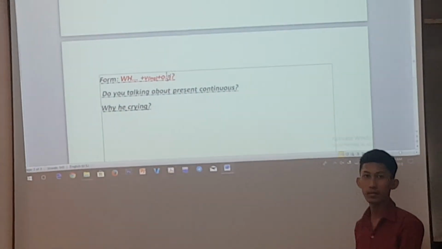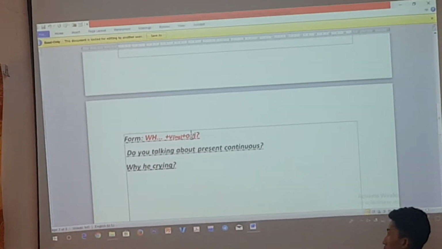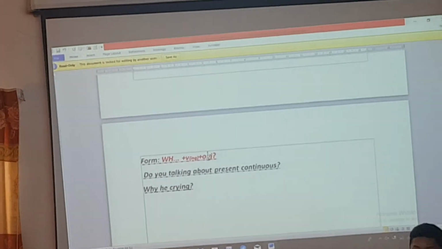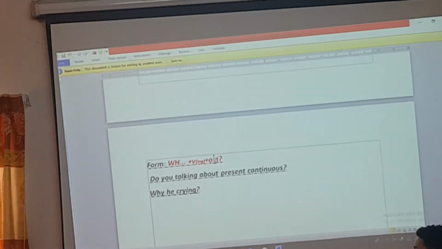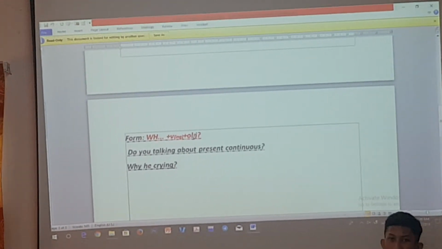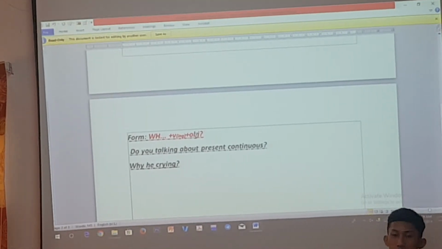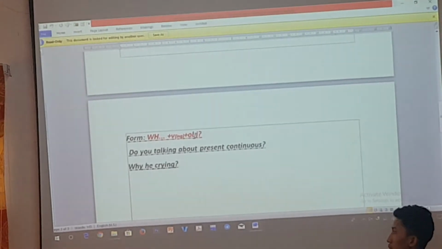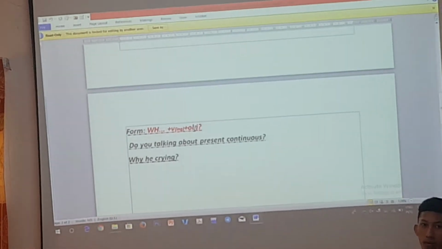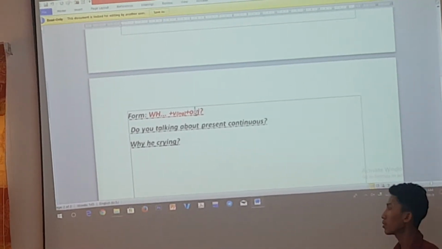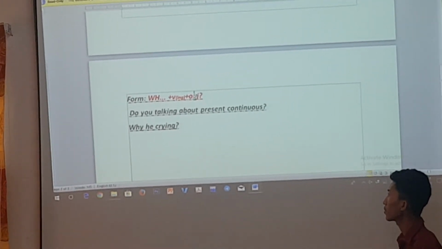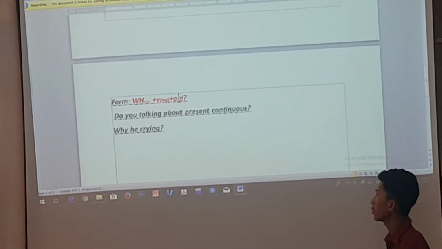An example, you can look at the example, right? Like, do you talk about present continuous? Is it correct for that? No, so do cannot be used in present continuous in here. It should be what? Do you talk about present continuous? It should be, everyone, what?